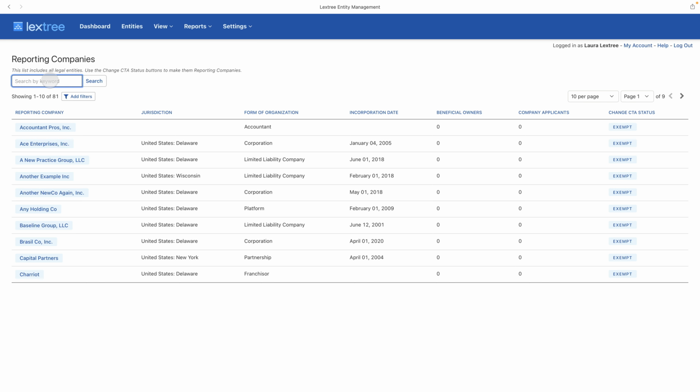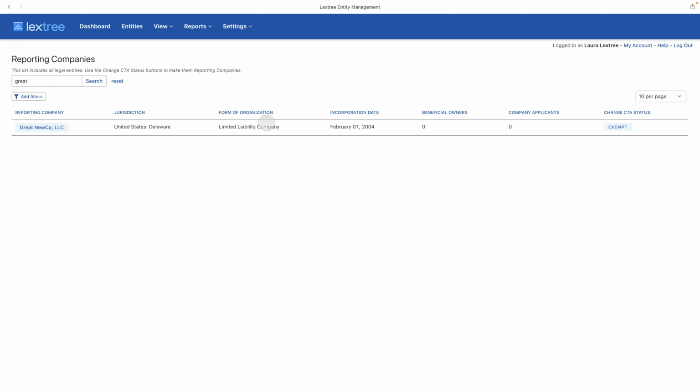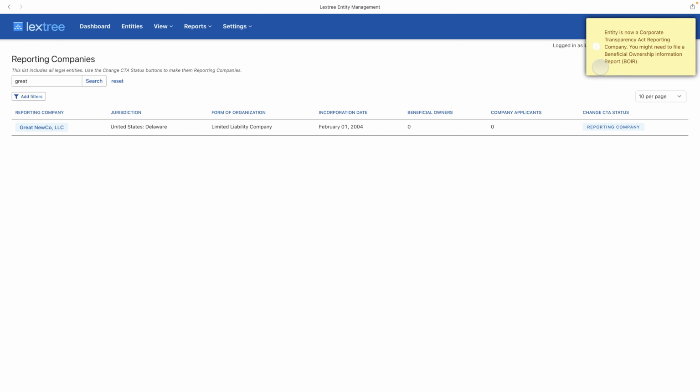Let's go search for Great Newco, which is a Delaware limited liability company, and we know we need to make it a reporting company. So we just select exempt to toggle this from being an exempt company to a reporting company. Lextree will show us a notification that that's been done. And now we can access the Beneficial Ownership Information Report page from right here.